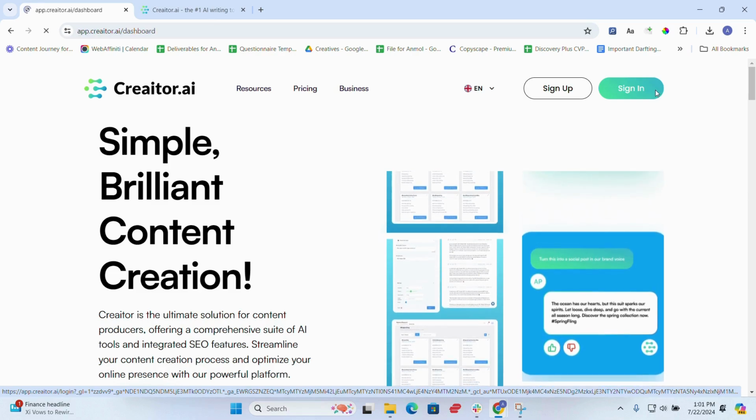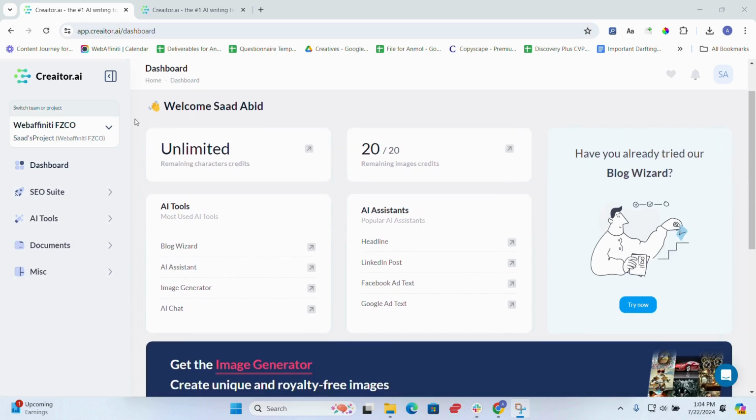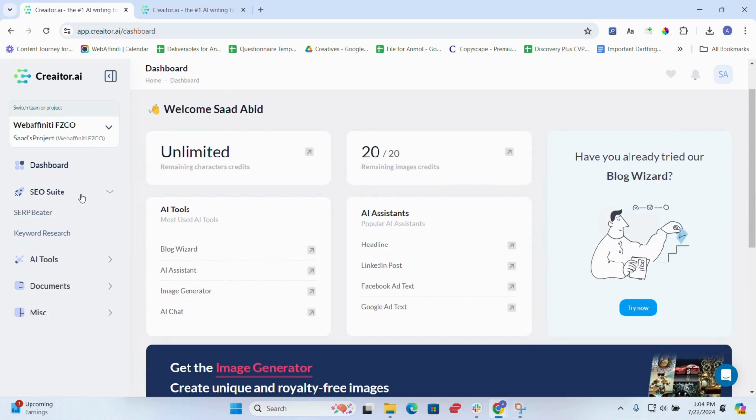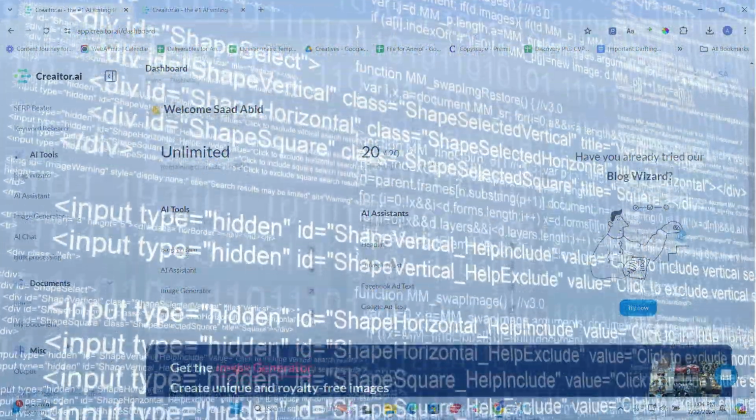Let's start with understanding: what is Creator AI and how does Creator AI work? Creator AI is an AI-powered content creation and SEO tool designed to streamline the writing process by generating high-quality, optimized content. It leverages advanced AI algorithms to understand language patterns and user intent, making it a valuable asset for anyone involved in digital content creation.